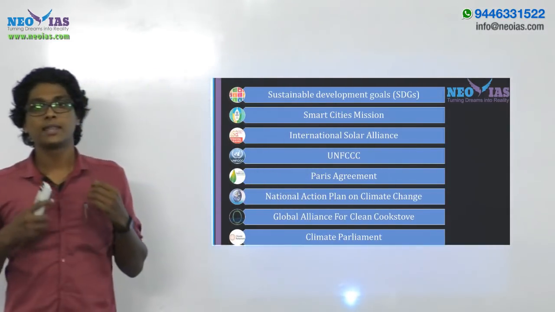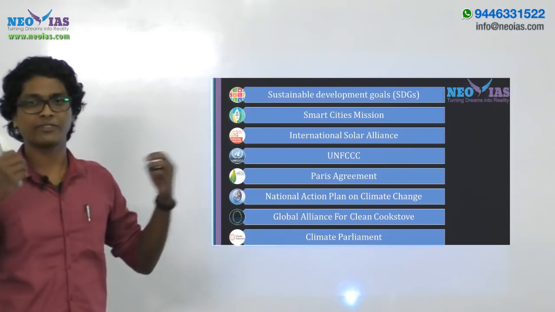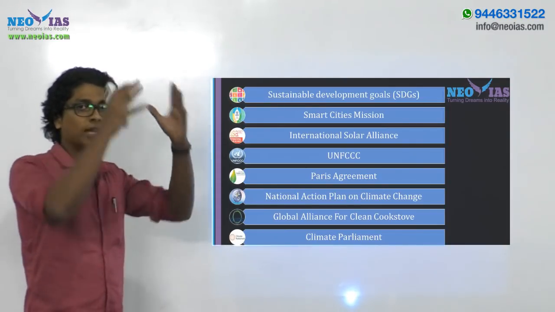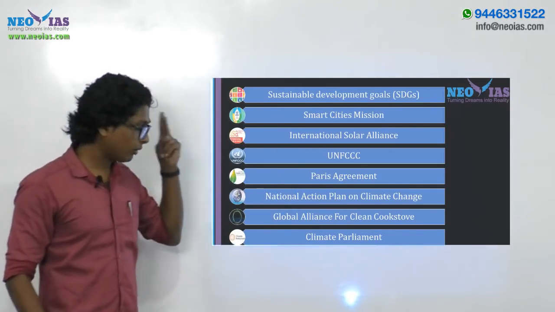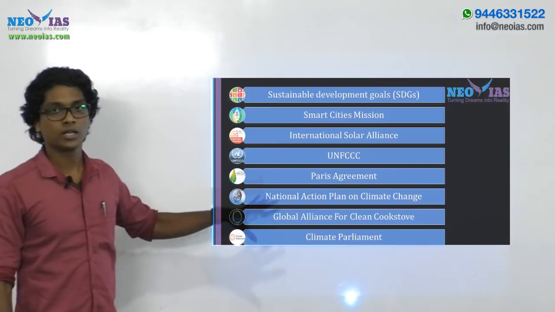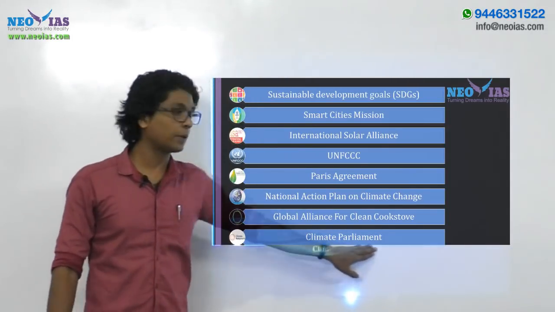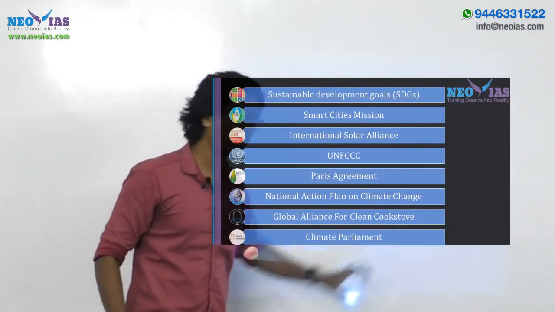As I said, climate change and the organizations related with climate change are one of the most favorite areas of UPSC, right? So they will be asking about all the alliances and organizations related with climate change. So in that aspect, two of the most important alliances which are given in this chapter 5, right, are the Global Alliance for Clean Cookstoves and the Climate Parliament. Okay, so make sure you check out the about page of these two alliances.